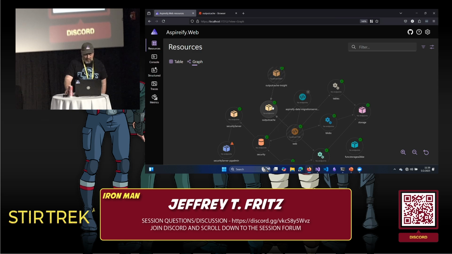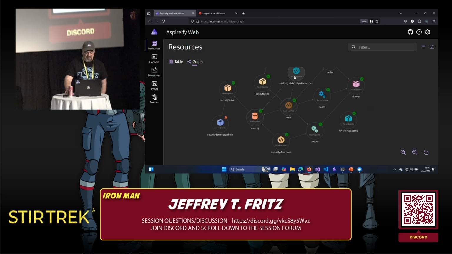But you can see how the website references my output cache. It references the migration service, references the security database, and so on and so forth. This is generated for me based on my .NET Aspire configuration. I don't have to go and tell it, connect all these lines. Because I'm building my application, .NET Aspire will manage and create this resource graph for me.